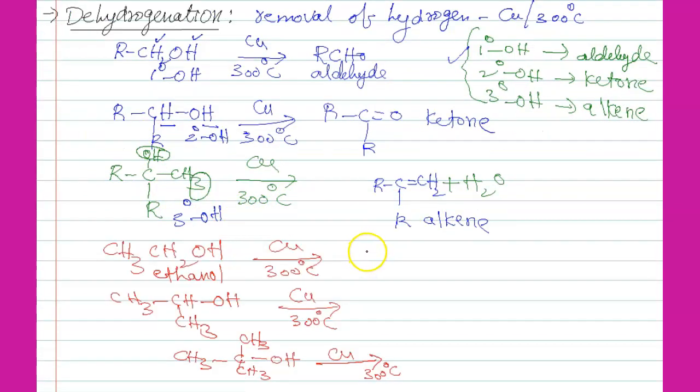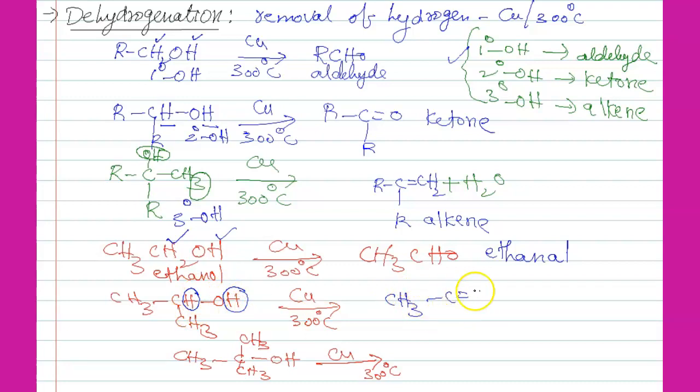In case of ethanol, a primary alcohol, we get CH3CHO. This is ethanol, aldehyde. Here we remove one hydrogen here, one hydrogen here. Similarly, here also remove one hydrogen here, one hydrogen here. Then we can get CH3, C double bond O, CH3. This is 2-propanone, 3 carbons, propane. In second position, ketone is there, so 2-one.